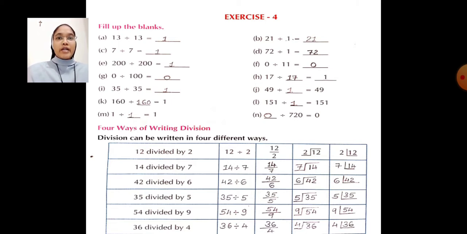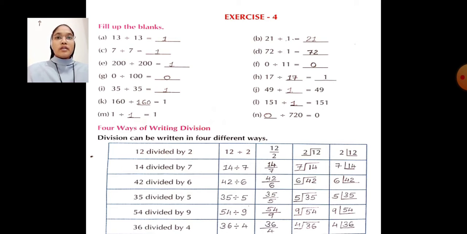When we divide 21 by 1, answer will be 21. C. 7 divided by 7 equal to dash. In the blank you have to write 1. When we divide 7 by 7, answer will be 1. D. 72 divided by 1 equal to dash. In the blank you have to write 72. When we divide 72 by 1, answer will be 72.